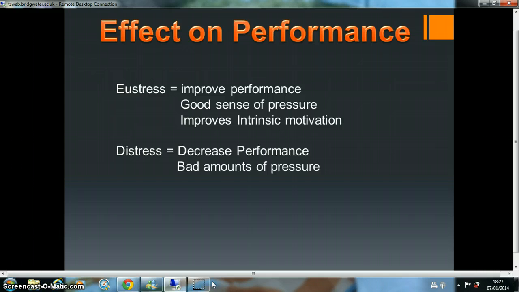Distress will decrease performance on the other hand, because if a player is worried about missing a penalty, they are experiencing distress, they will be doubting their own ability and will have indecision. This means that when they're stepping up to take the penalty, they won't know whether to place the ball into the corner of the goal or to hit the ball as hard as they can so the keeper can't save it. This will result in them doing neither and missing the penalty completely, so this is indecision.